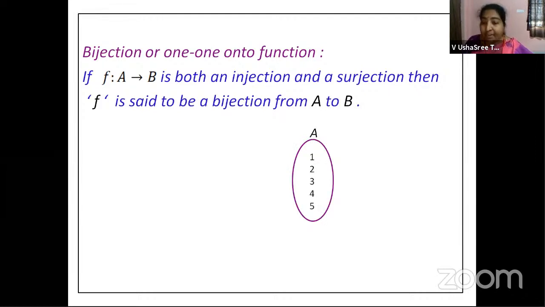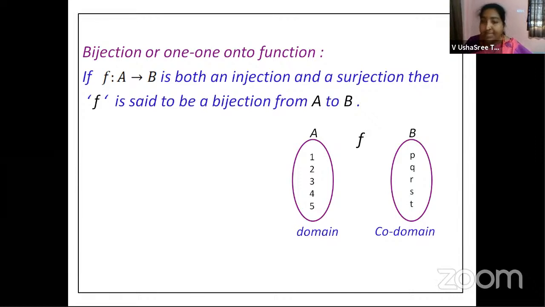Set A, we have 5 elements, children: 1, 2, 3, 4, 5. And set B, I am taking P, Q, R, S, T. All right. Then we are defining the function f over these two sets. 1 is related to T, 2 is related to S, 3 is related to R, 4 is related to Q, and 5 is mapped to P. Now clearly, every element in set A has got some mapping in set B. It is a function.